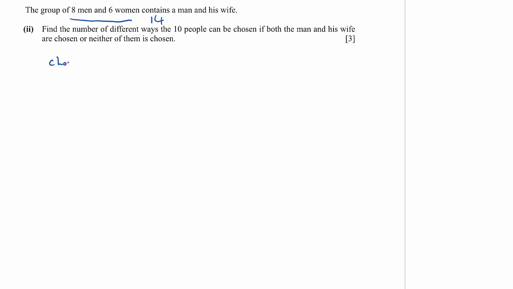So let's suppose that they're both chosen. Then there are 12 remaining people to give the 8 remaining tickets. If they're not chosen, there are 12 remaining people who have to get all 10 tickets.